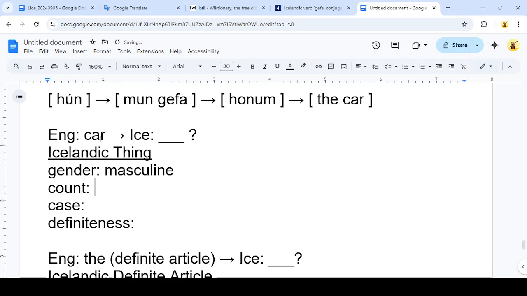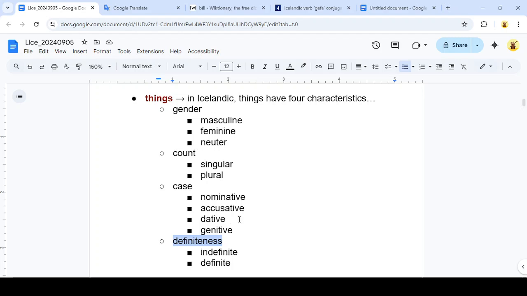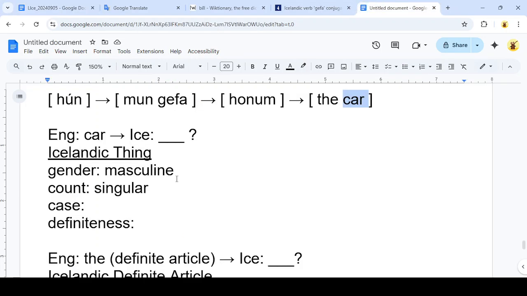Masculine gender. From the English translation, I know car is singular. And I know case, I can make a good guess about it because I know that car is being used in the direct object component here of the scene. And direct objects in Icelandic are generally going to be the accusative case. So I can fill in the likely case here. And then for definiteness, in English, we do have an explicit definite article. So I know that the definiteness of the target thing should be definite. Okay, so I've got 4 features for my Icelandic thing.